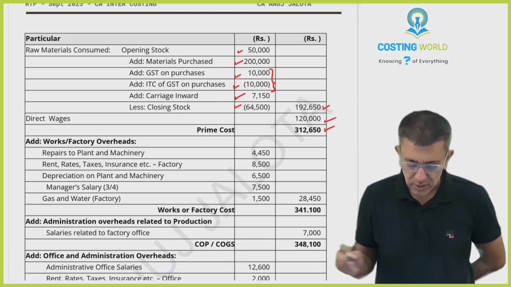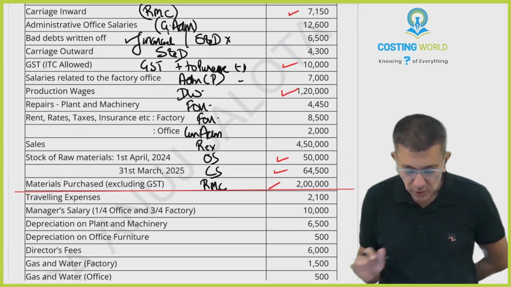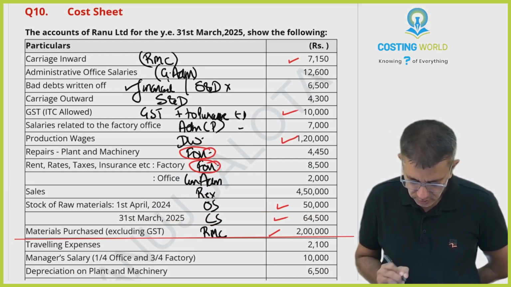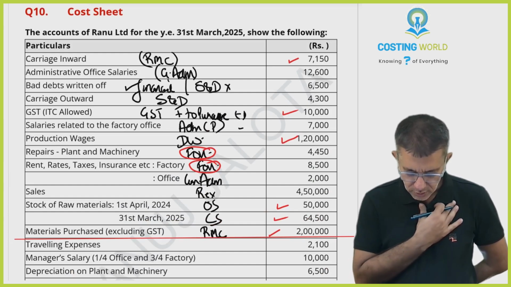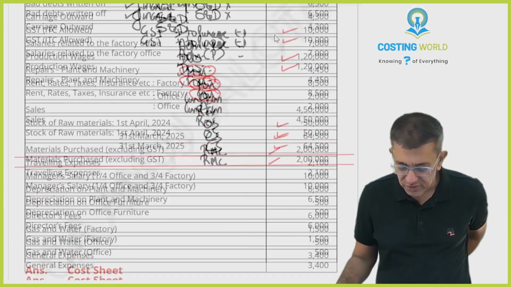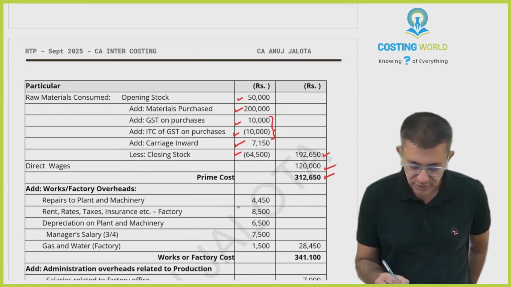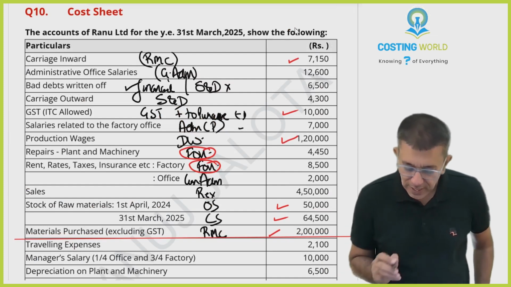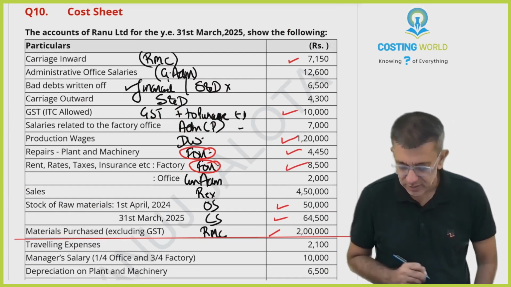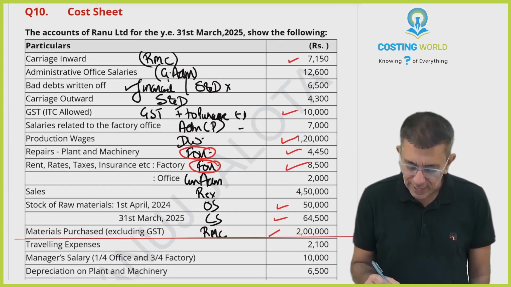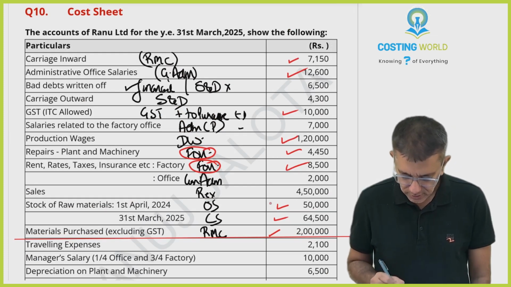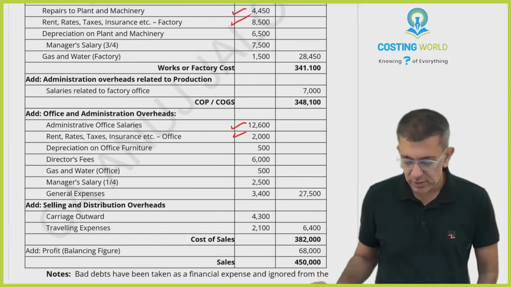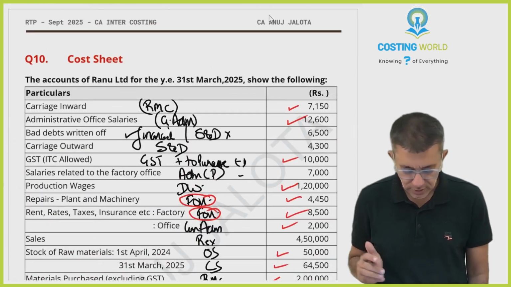Further, whatever I have spoken till now, factory overheads. Keep on checking over here. Factory overheads, two things only: 4,450 and 8,500. These two things are done. Then this is done, this is done. Further, general admin is 12,600 and 2,000. So this is also done.